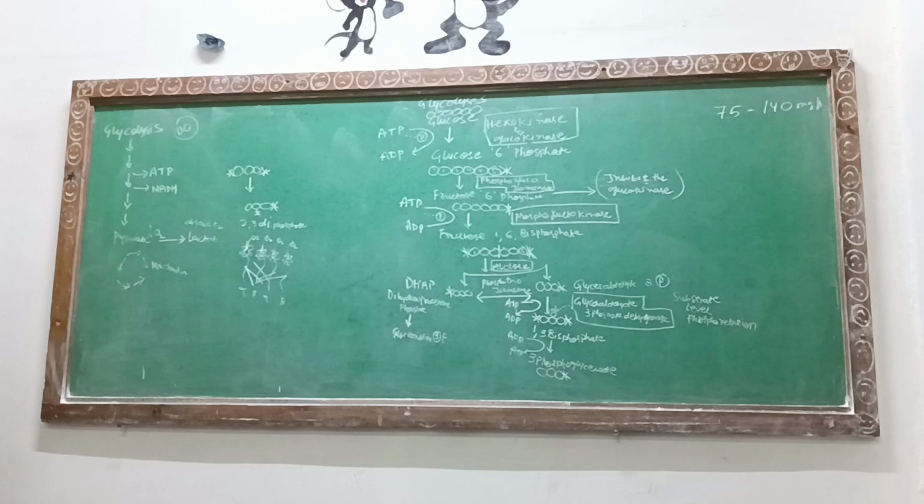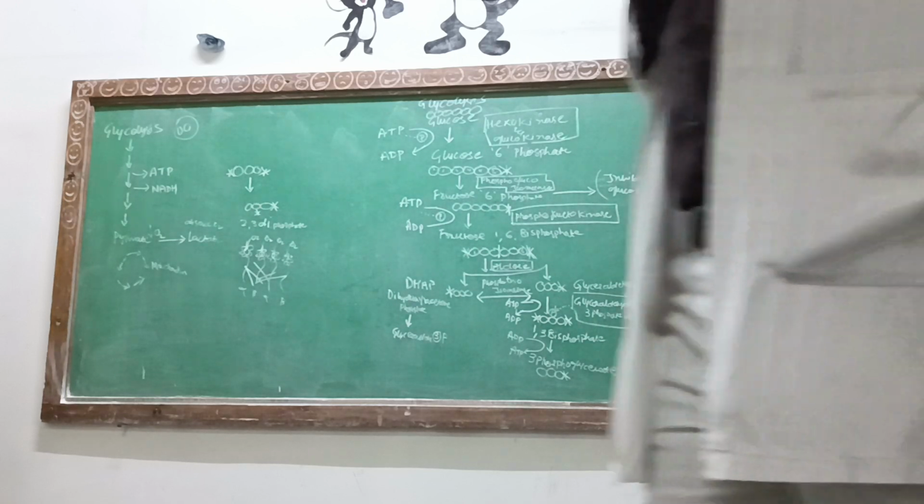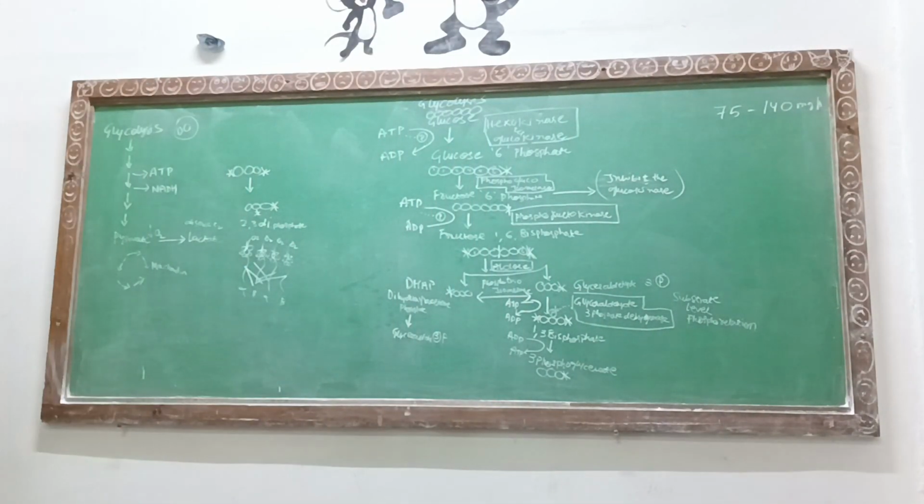Now these 3-phosphoglycerate, ठीक है, now these 3-phosphoglycerate have been donated. The 1,3-bisphosphoglycerate has been converted into 3-phosphoglycerate.